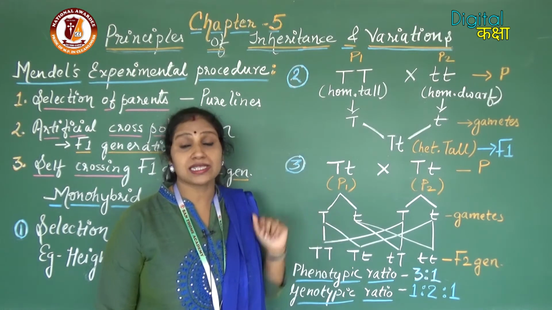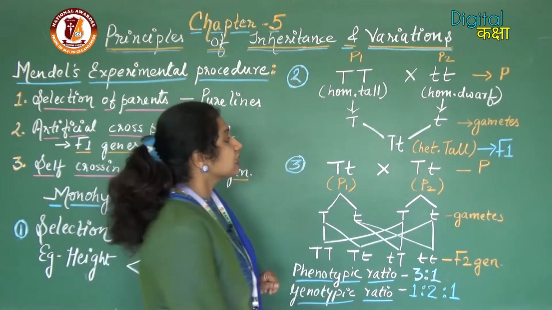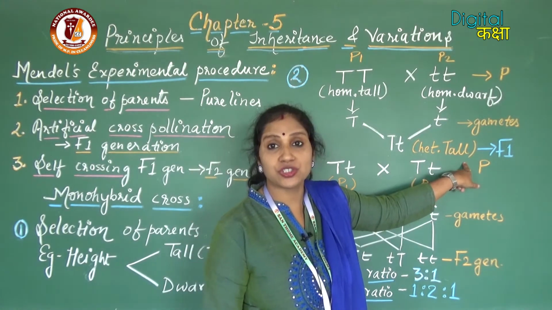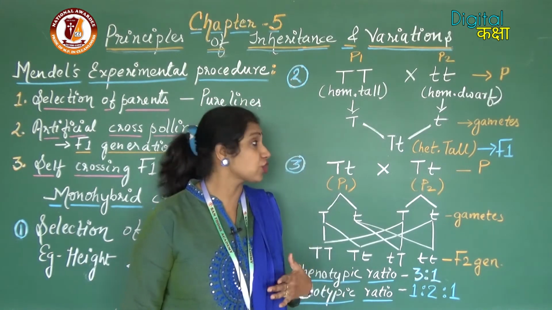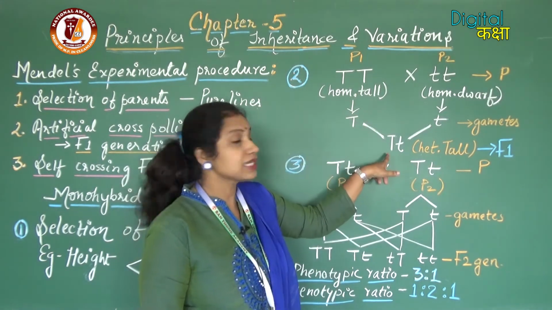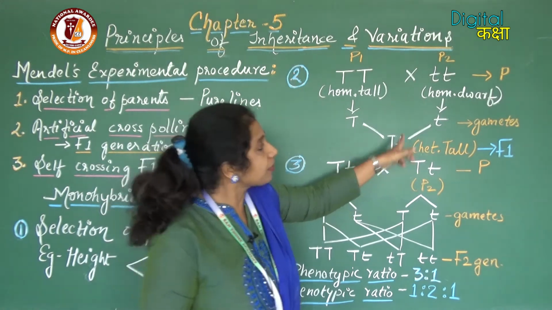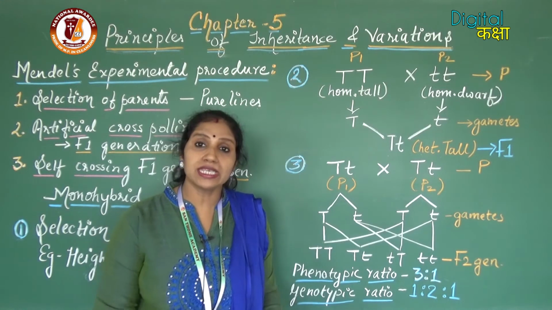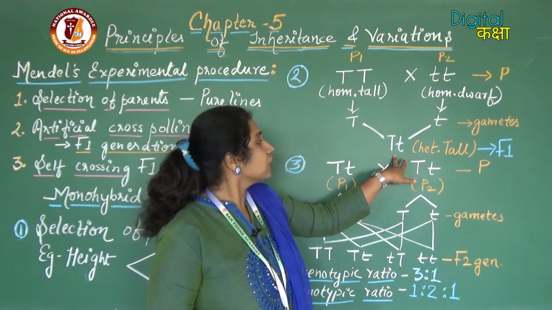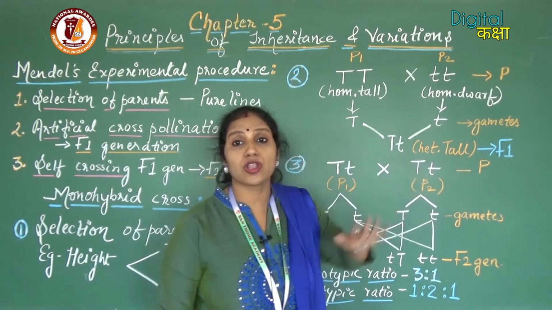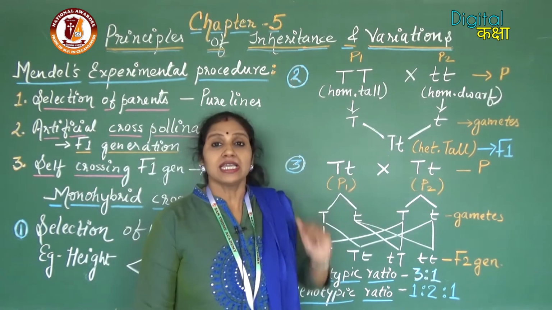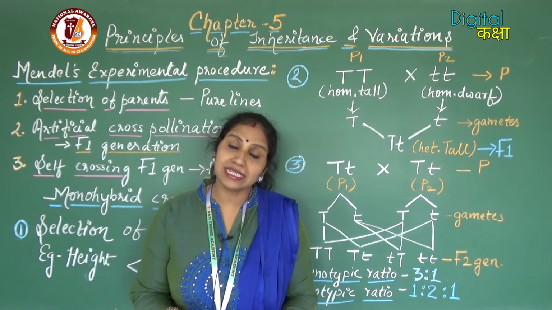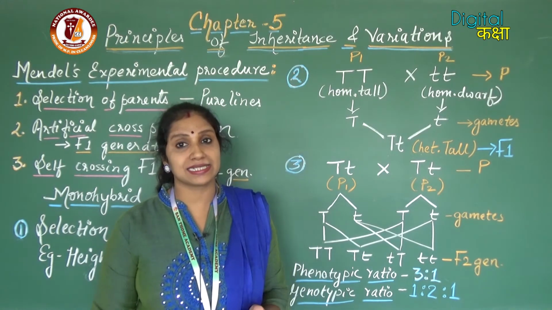So, when the plants are being artificially crossed, then the generation which we get is the heterozygous tall. Heterozygous tall means that from one plant the tallness allele will come and from the other plant the dwarfness allele will come. So, in this way both of them come together to form the heterozygous tall plant. As you know that capital T or tallness is the dominant allele, so that dominant allele will be expressing itself.